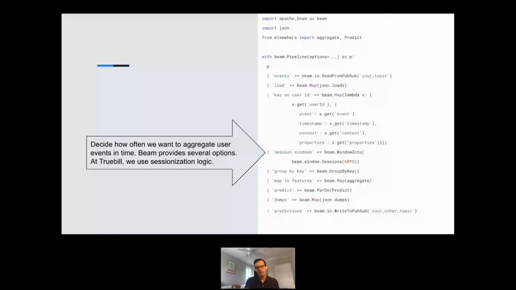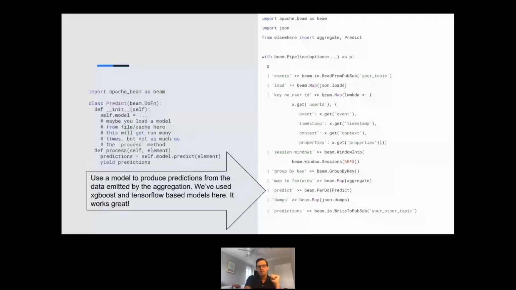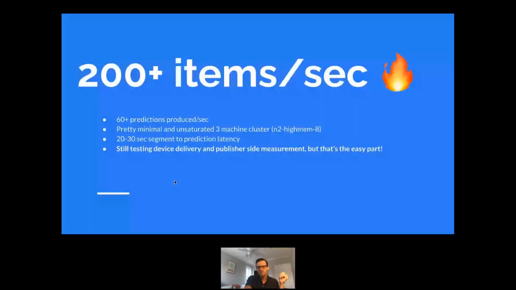Finally, we map all of these individual events that we get from Segment to a set of features that we're going to use in our ML model. How easy is that? Again, this is a gross oversimplification, but this function illustrates how to get total event count, and we've defined many features in similar ways. Finally, we are going to use a model that we have trained elsewhere but are loading here in this pipeline, and that's very simple as well. Here's a good example. We're using XGBoost-based models right now. We've used lots of other stuff, but that works for us.